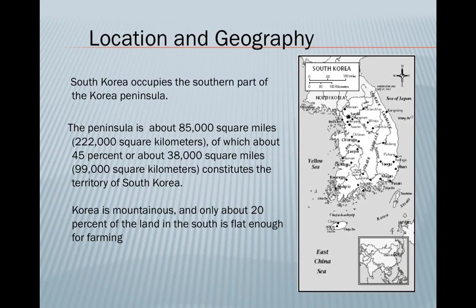The peninsula is about 85,000 square miles, of which about 45%, or about 38,000 square miles, constitutes the territory of South Korea. Korea is mountainous, and only about 20% of the land in the south is flat enough for farming. The peninsula is also surrounded on three sides by Russia, China, and Japan.